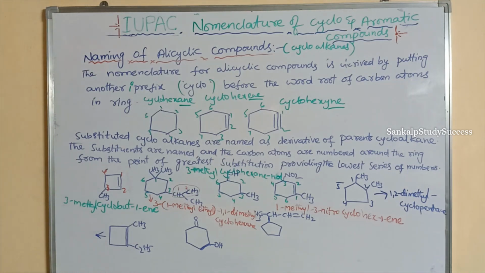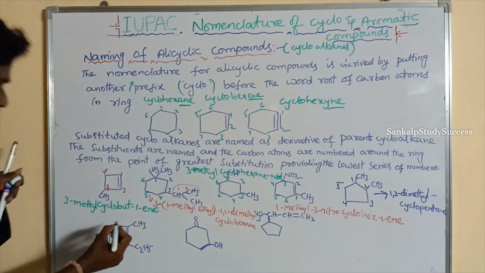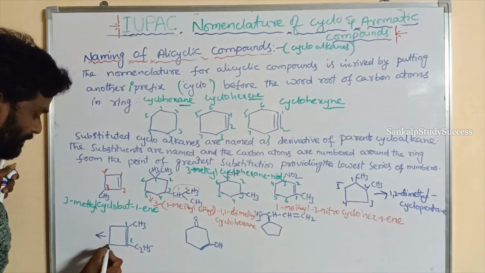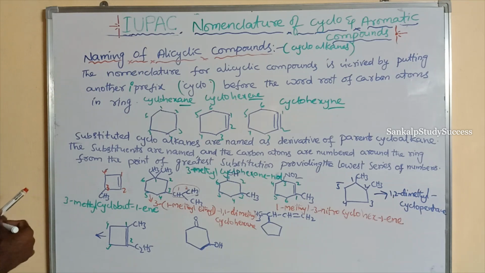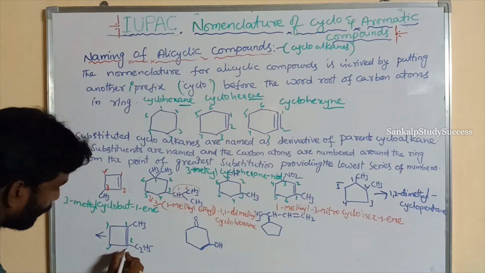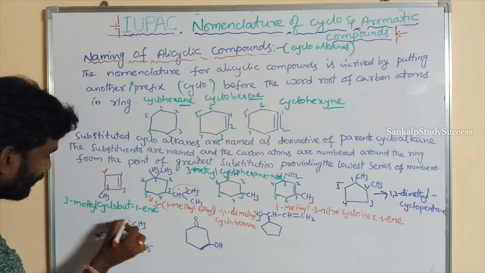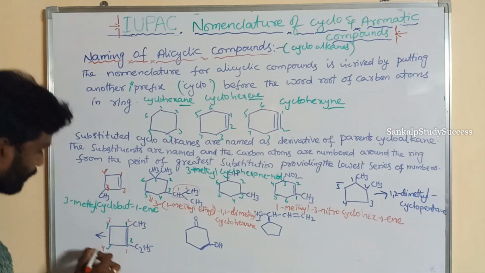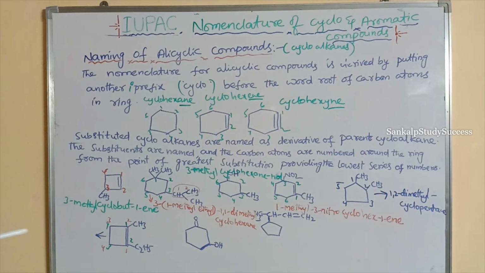What is its name? Here the numbering can be given from this side and this side also. 1, 2, 3, 4. Here the substituent is present in one position from this side, and from this side the substituent is present in one position too.